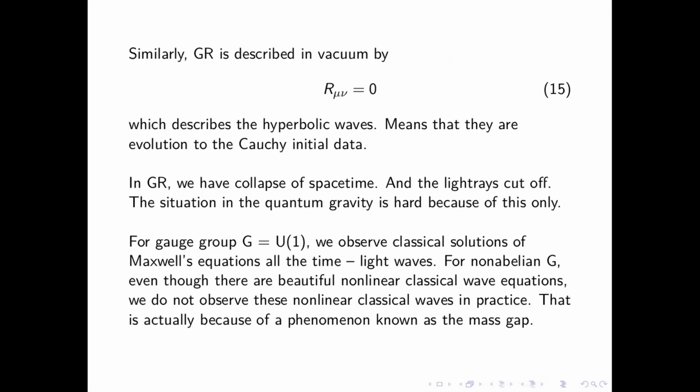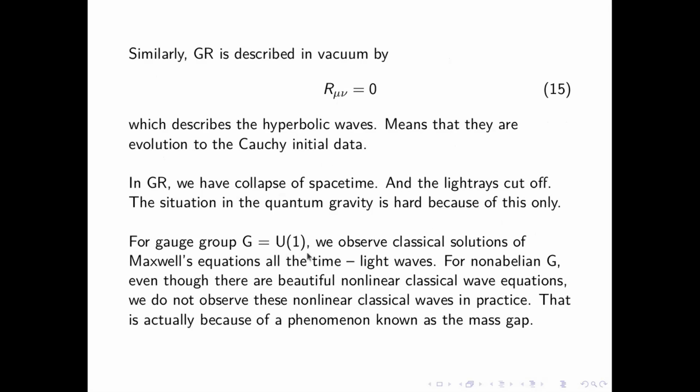And GR is described by the vector. They are described in vacuum by this equation, which describes the hyperbolic waves. It means that they are evolved from some Cauchy initial data. And in GR, we have the collapse of the space-time and the light rays cut off. The situation in quantum gravity is hard because of this.